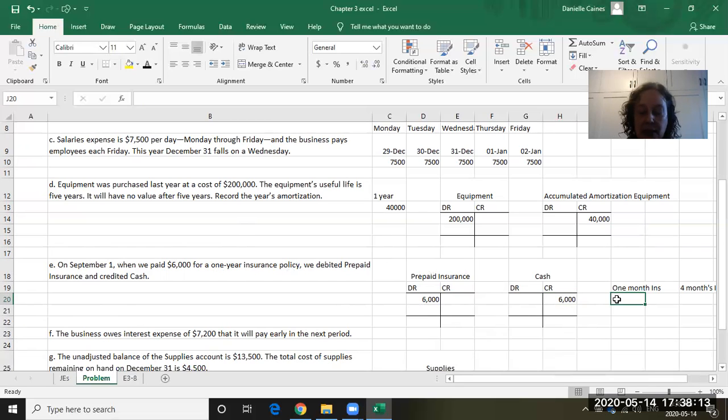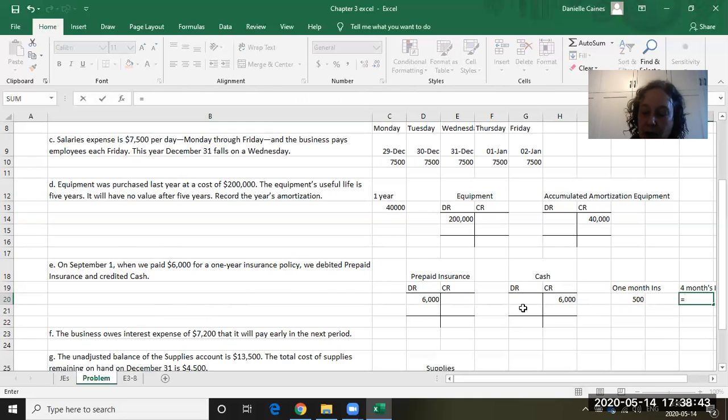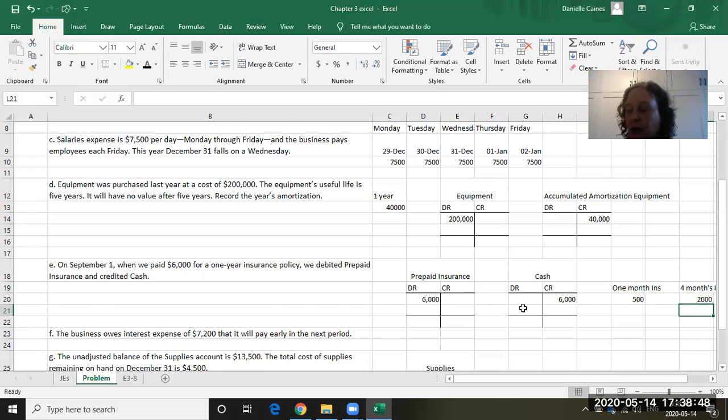So how much is this insurance policy for a month? We'll divide that by 12 to see how much it's costing us a month. So it's $500 a month. How many months do we have to accrue for? Well, September the 1st was when we bought this insurance policy. So in this current year, we're going to use September, October, November, December. So we are going to have 4 months of this expense. The rest of it will be next year. So it's going to equal 500 times 4. It's going to be our expense for this year, $2,000.